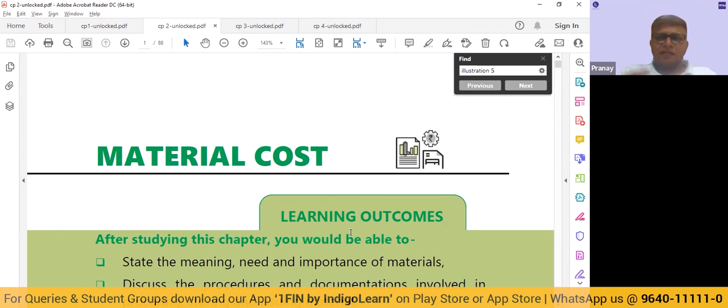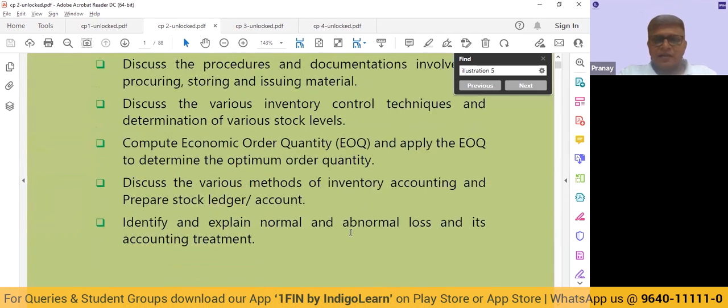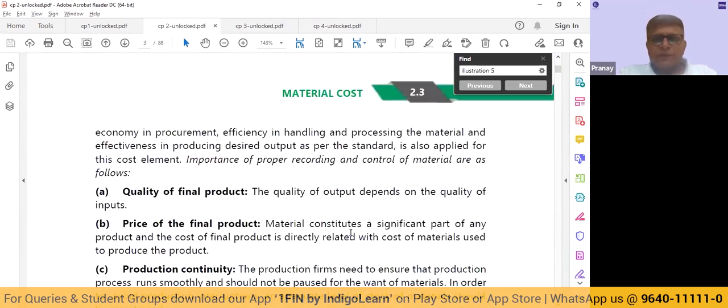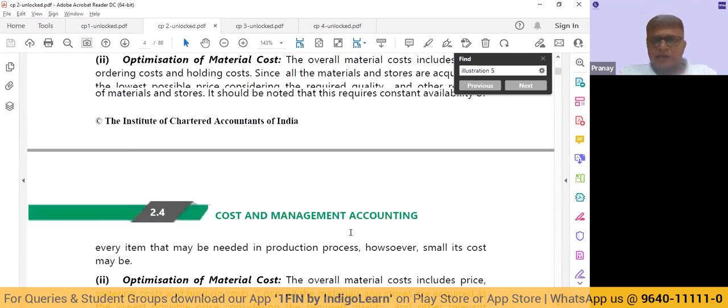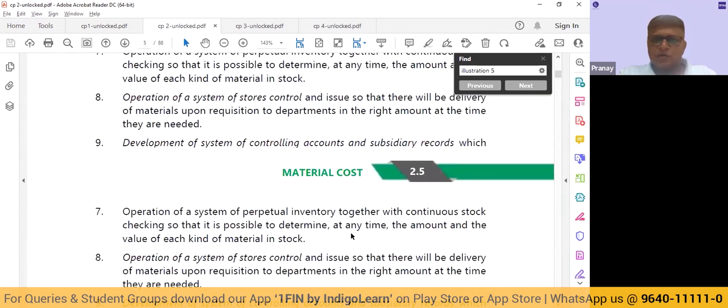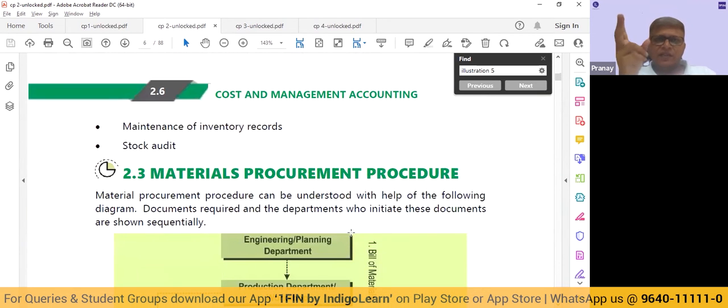Apart from that theory, there is the valuation of material. How we are going to do the valuation of incoming material is one thing that is spoken about. Second is when the store is issuing material to production, how are we going to value the issues? Are we going to value based on FIFO? Or are we going to use weighted average or some other method? This chapter talks about that.